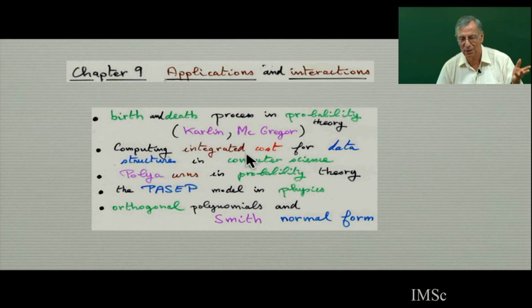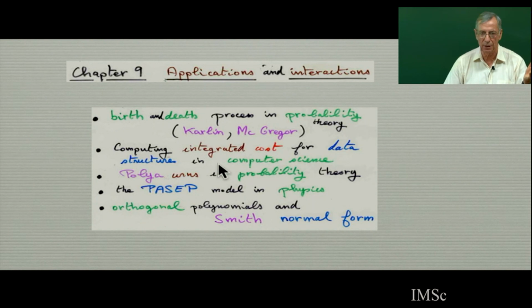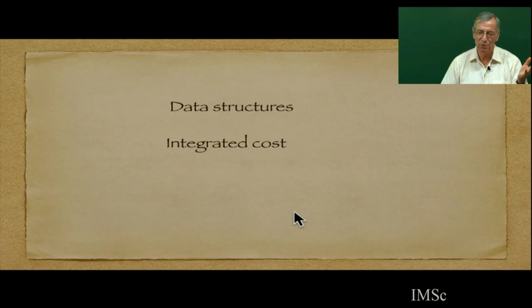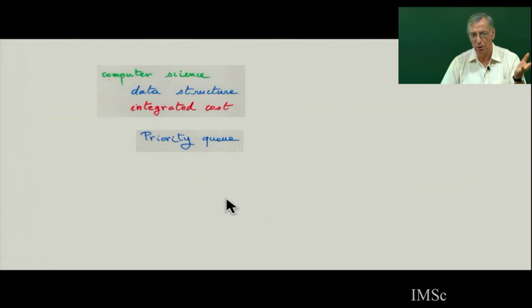In computer science, there is computation of the integrated cost for data structures. There is a PASEP model in physics. Orthogonal polynomials in Smith normal form. There is very beautiful work. And in computer science, I've talked of Françon and the histories, etc.